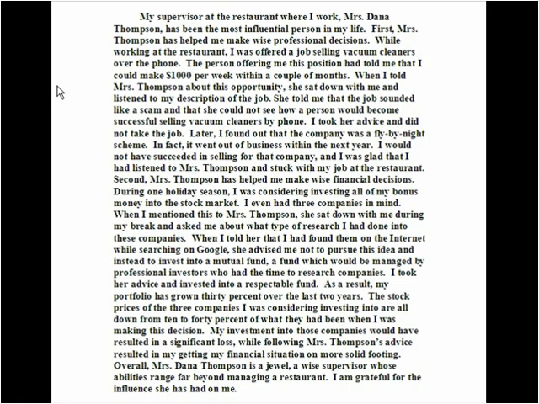Let's take a look at some more paragraphs to examine effective paragraph development. This paragraph begins, "My supervisor at the restaurant where I work, Mrs. Dana Thompson, has been the most influential person in my life."